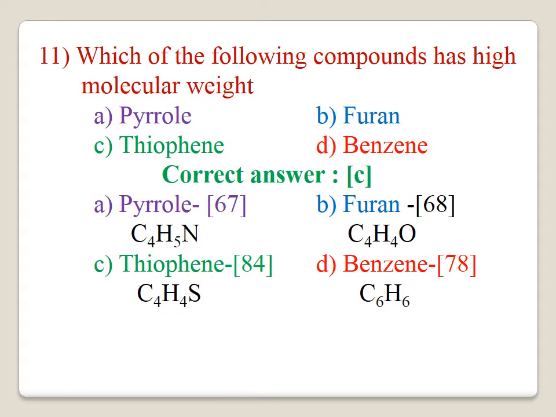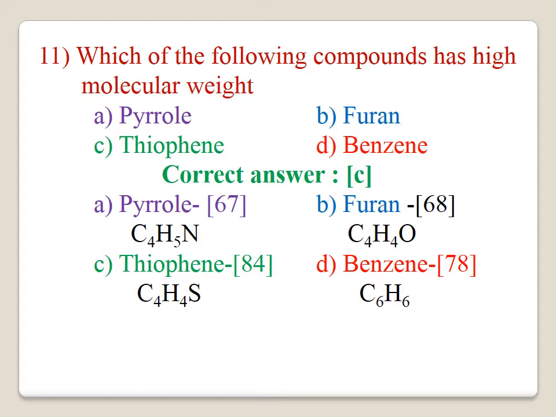11. Which of the following compounds has the highest molecular weight? The correct answer for the question is C, thiophene. The molecular formulas and the molecular weights are given. For pyrrole, C4H5N: 4 carbons, 4 into 12, 48, plus 5 hydrogens, 53, plus 14 for nitrogen, the molecular weight is 67.